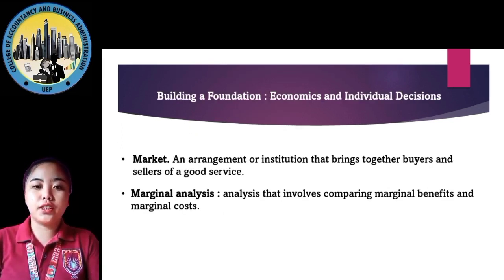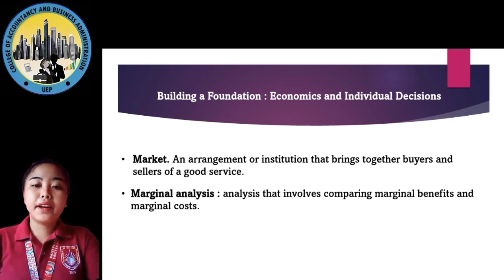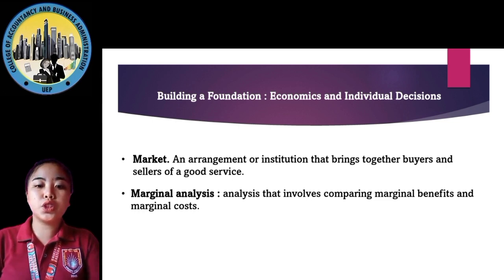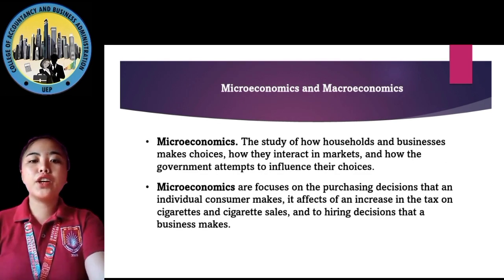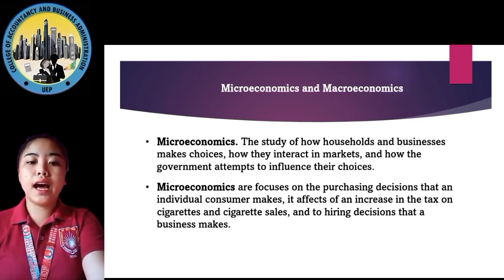Building a foundation. Economics in individual decisions. First, market. A market is an institution that brings together buyers and sellers of a good or service. Second, marginal analysis. Marginal analysis involves comparing marginal benefits and marginal costs. Microeconomics is the study of how households and businesses make choices, how they interact in markets, and how the government attempts to influence their choices.